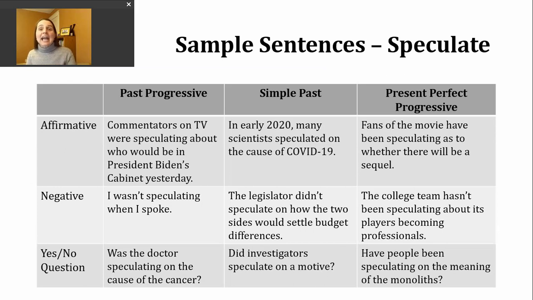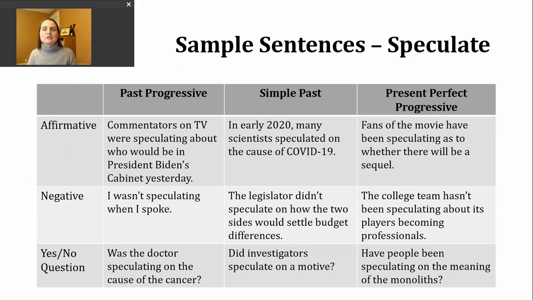Now let's take a look at negative present perfect progressive. To make this verb tense, I'm going to insert not after have or has. Then I'll continue to have been, my participle, then the ing form of the verb. Here's another example. The college team hasn't been speculating about its players becoming professionals.